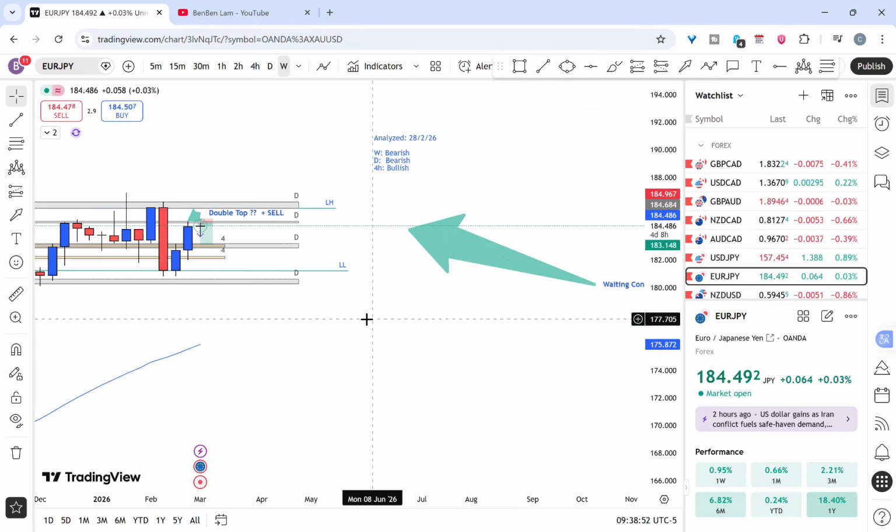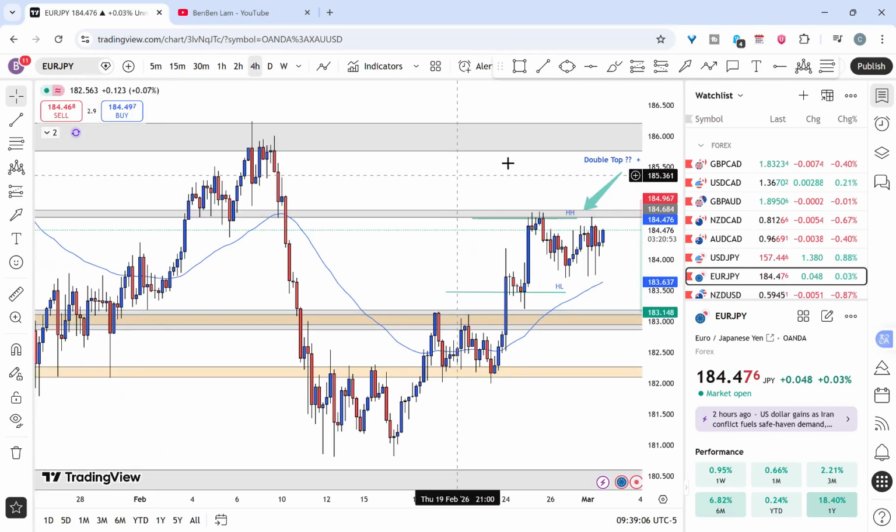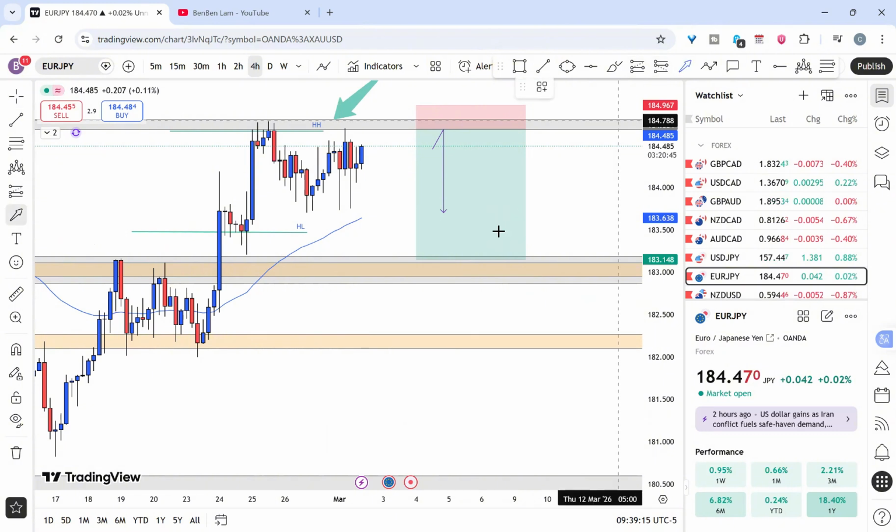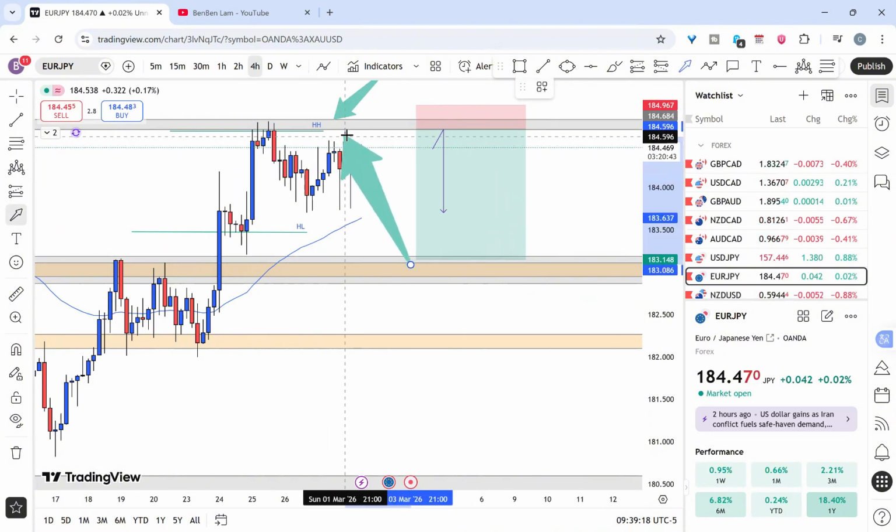All right, so for the Euro JPY, I wanted to wait for more confirmation because I did see a double top. A double top is basically a reversal. If we check on the 4 hour time frame, it hit and rejected. It hit again, it did reject. I wish it would have closed right up there in order to create a legitimate double top.